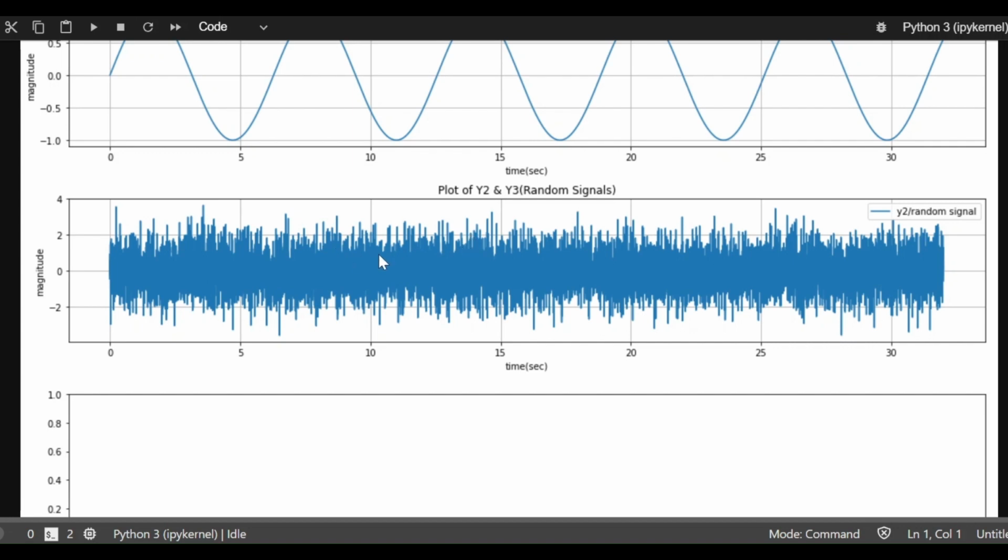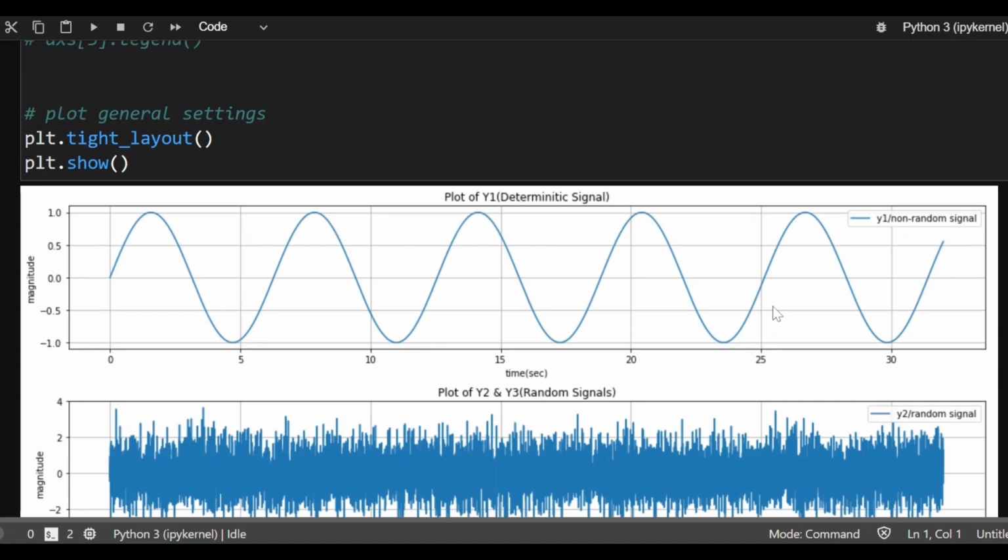If the signal is non-deterministic, can I do something to infer some information out of it? Basically, I've not been able to figure out any pattern. And because I've not been able to figure out any pattern, I'm not able to predict how this signal is going to behave in future. But still, all battle is not lost. There are a lot of things that we can do even in this chaos and randomness. Let's try to understand what can be done.